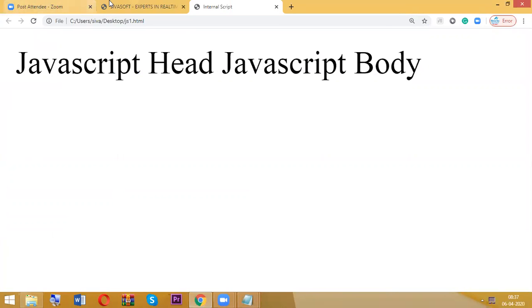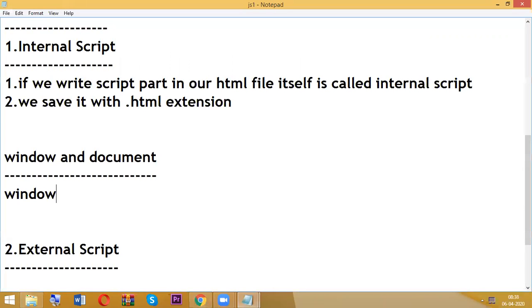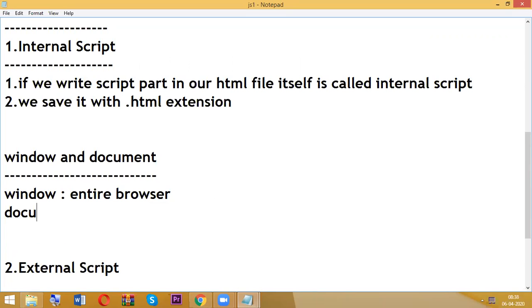The total browser, including this white space, even this URL, tabs, whatever it may be, the total browser, we are going to consider as what? Window. In JavaScript, the entire browser, we are going to consider as what? Window. Then what is document?